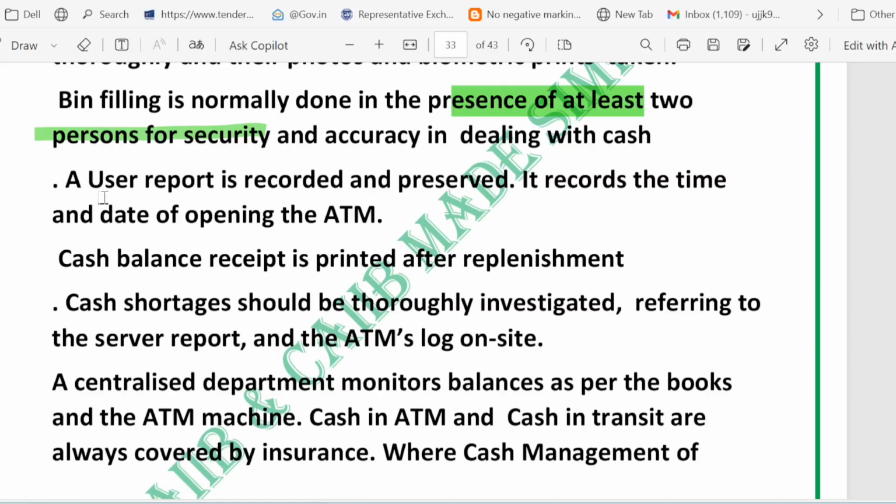And when the ATM is opened, a user report is made and saved. Whenever the ATM is opened, it records the date and time the machine was opened. And after cash is loaded, a cash balance receipt, which is a printout, is produced showing how much was put in. That is, a cash balance receipt is printed.